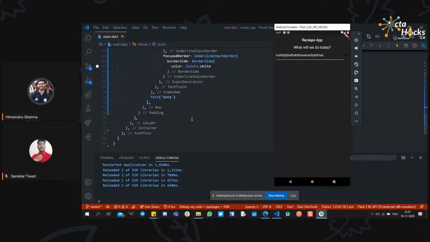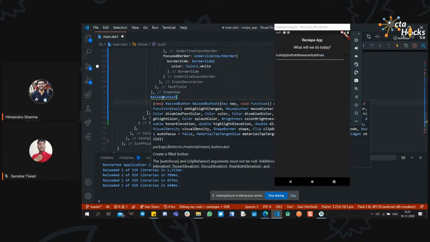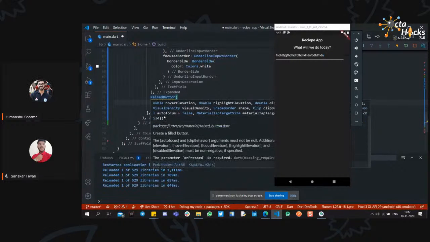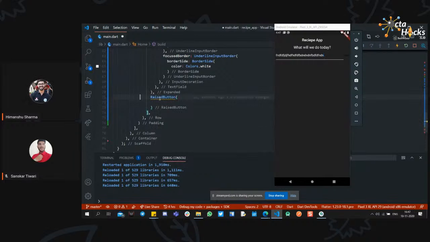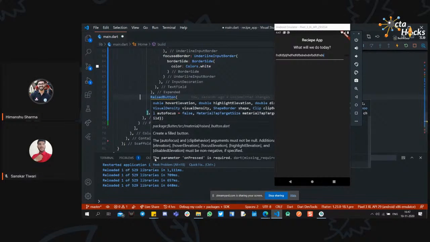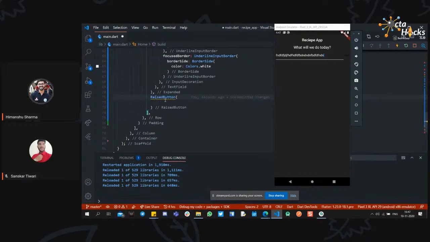For creating a button, we have various options. You can create a custom button using a container, or you can use a raised button or a flat button. So if I use the previously defined button, like raised button, it is another type of widget you use to define a particular type of button. If I hover over it, you can see the squiggly yellow line. It says onPressed is required, because it is a button, so it requires onPressed. It will do something whenever you press it.